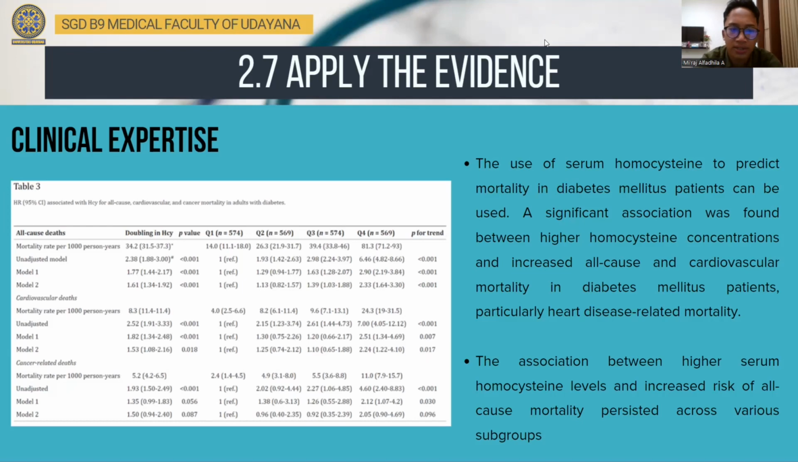Based on the result, higher serum homocysteine level were significantly associated with increases of all-cause mortality and cardiovascular mortality, particularly heart disease-related mortality. However, there was no significant association found between homocysteine level and mortality specifically related to cancer. In addition, after carrying out stratification and additional analysis, the association between higher serum homocysteine and increased risk of all-cause mortality persisted across various subgroups, even after excluding specific groups like individuals with probable type 1 diabetes or those initially diagnosed with diabetes. That's why the use of serum homocysteine to predict mortality in diabetes mellitus patients can be used.